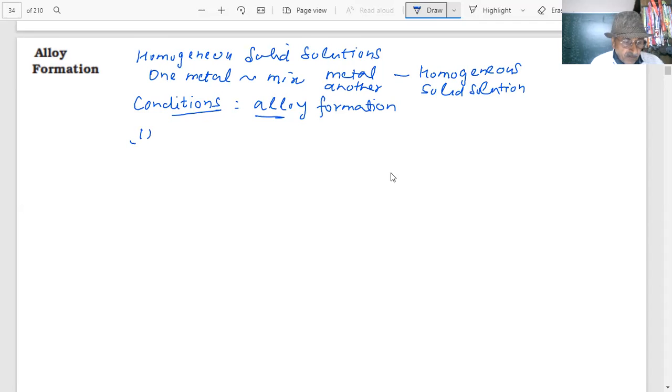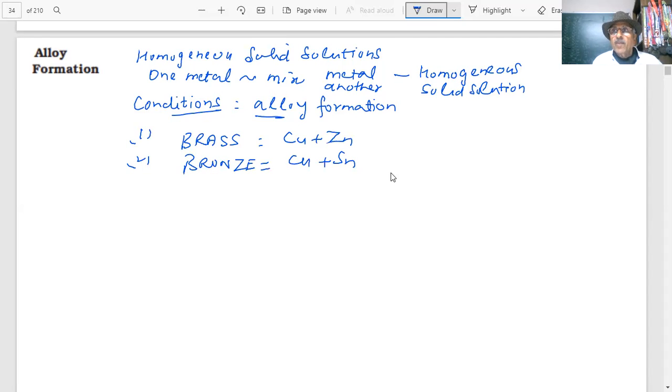You are aware of brass, student. Brass is an alloy of copper and zinc, students. You are aware of bronze, student. It is an alloy of copper and tin. Bronze: copper and tin; brass: copper and zinc. And you have seen a large variety of steel, students.